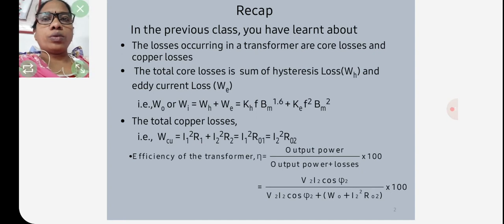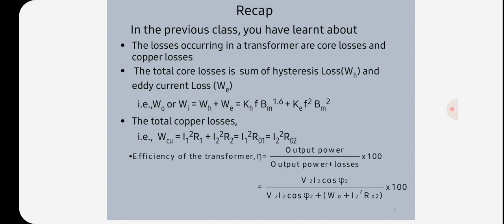Today, the losses: in any electrical machine, loss can be defined as the difference between input power and output power.